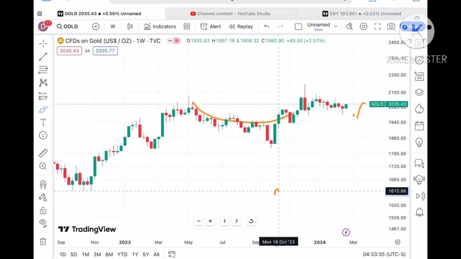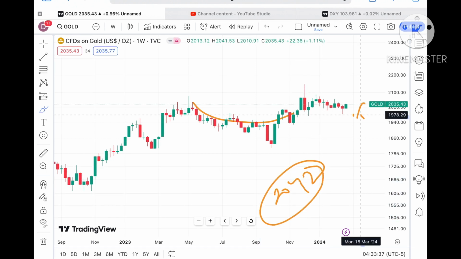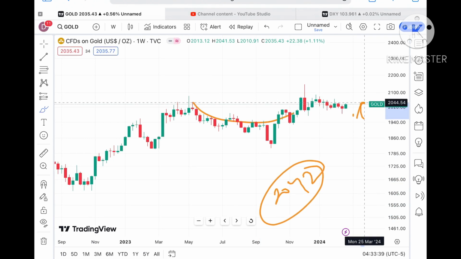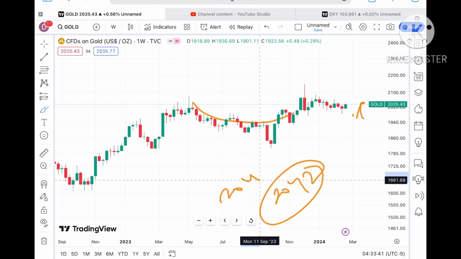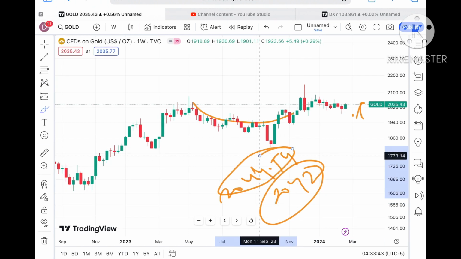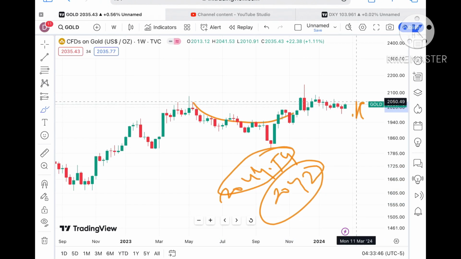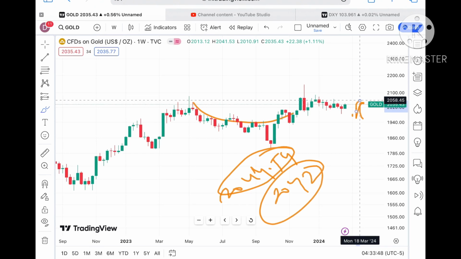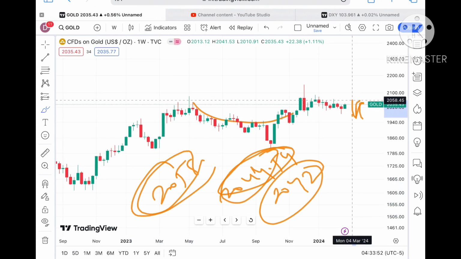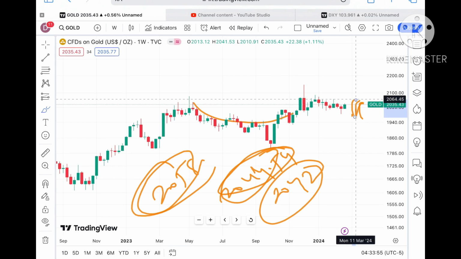So let's see if the price sustains this level, where it will go. Suppose the price sustains this level, it can move towards its next high, that is the weekly high of around 2042, and if it starts moving above that level, we will see it go towards a level of $2044.54. Once it starts moving above that particular zone, a further upside we can see towards 2058.